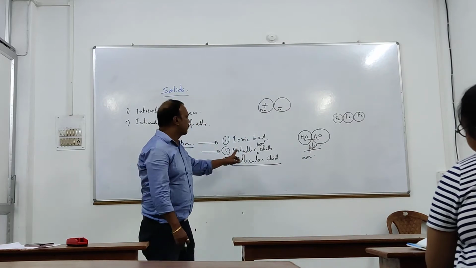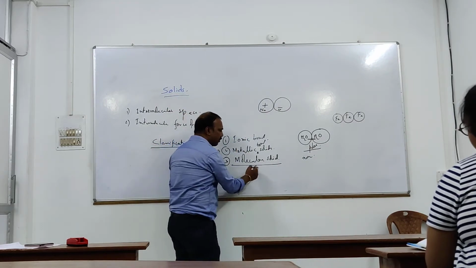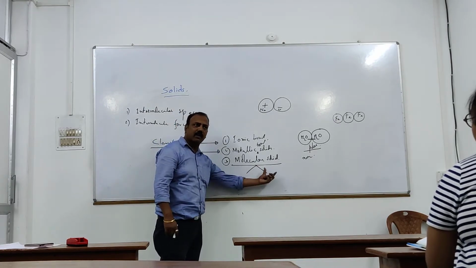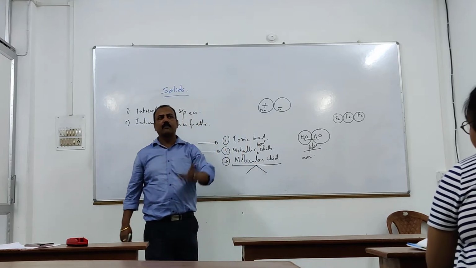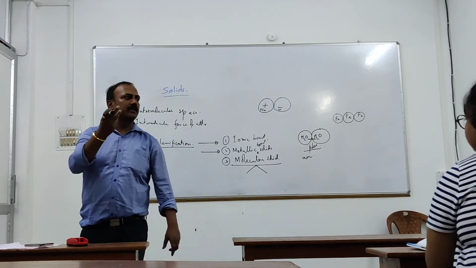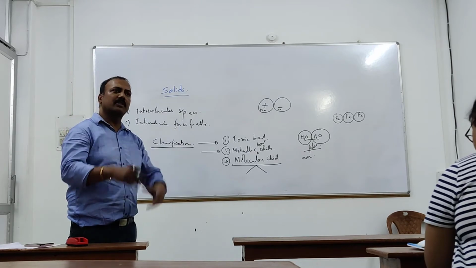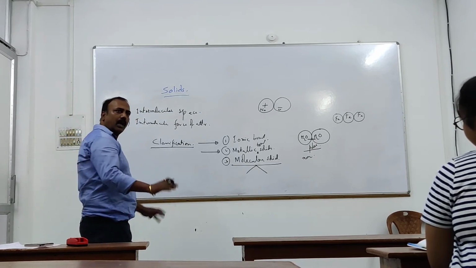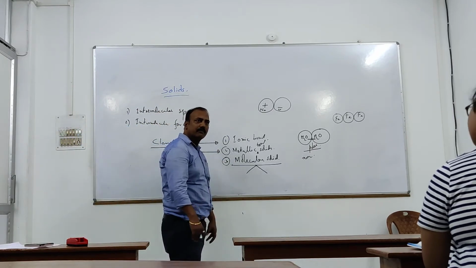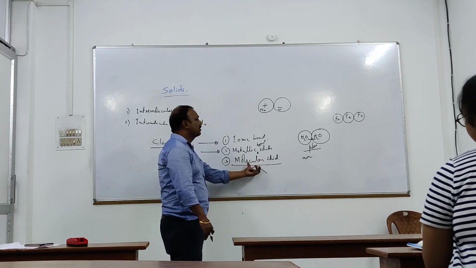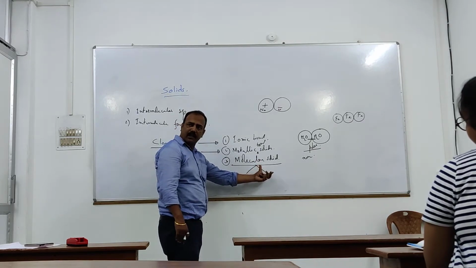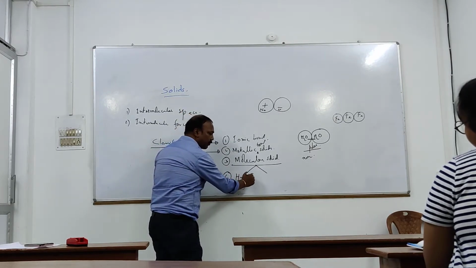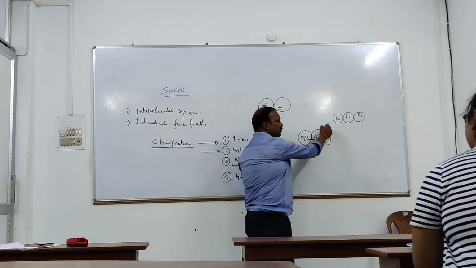Clear? So molecular solids can be of two types: polar molecular solids and non-polar molecular solids. Polar molecular solid means the molecules present must be polar, so there must be a dipole-dipole interaction between them. If they are non-polar, there will be no dipole-dipole interaction, just the simple van der Waals force of attraction, which is non-polar molecular solids. Clear? And the special type, the fourth type, is hydrogen bonding solid. That you already know. Actually, ice is also an example of a hydrogen bonding solid.